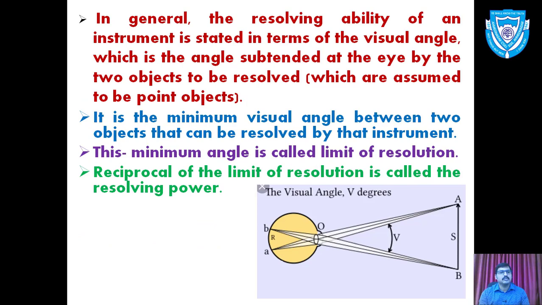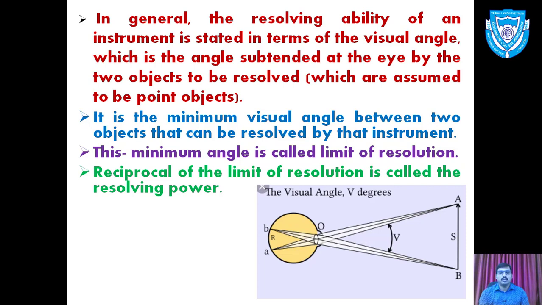Now let us discuss in detail according to mathematics. In general, the resolving ability of an instrument is stated in terms of visual angle. We have a diagram below in which we have shown two objects A and B, and A and B subtend an angle at the eye, that is angle V. That V is the angle between the rays coming from object A and object B towards the eye. That V is called the visual angle. In general, the resolving ability depends upon that visual angle.